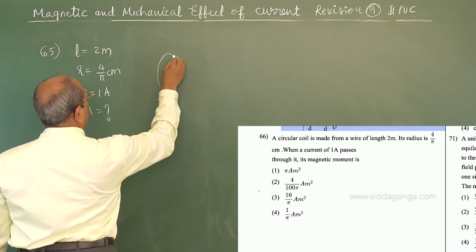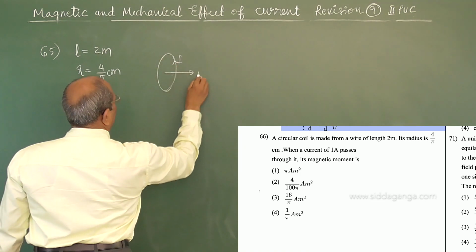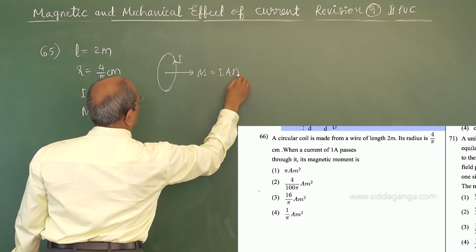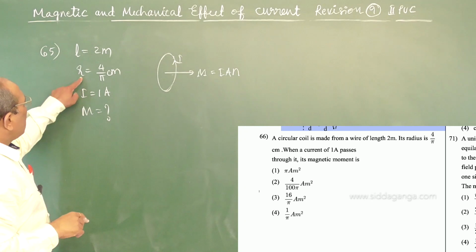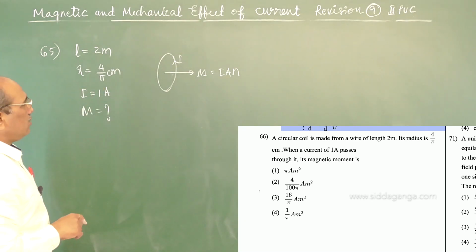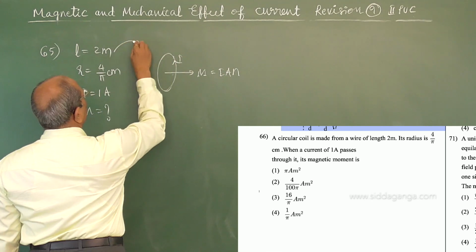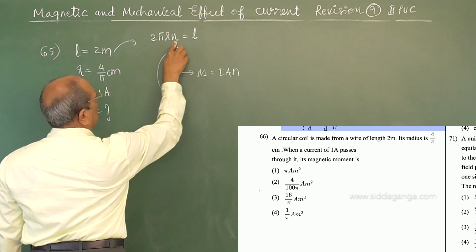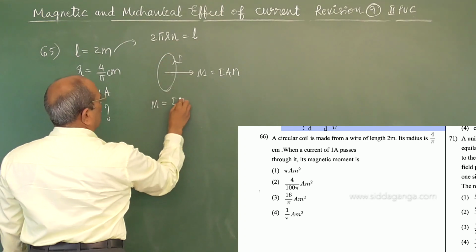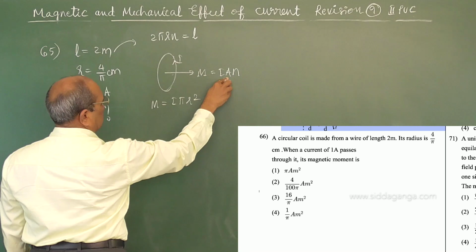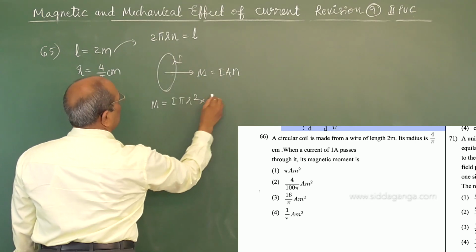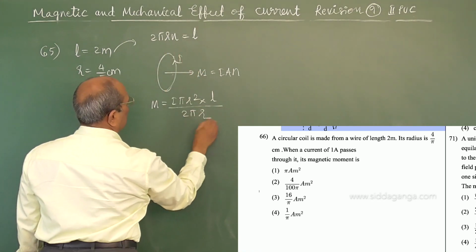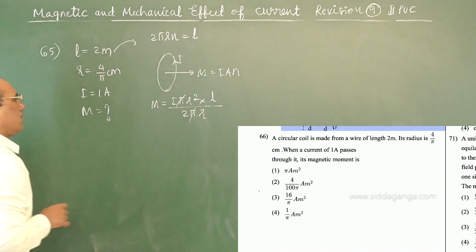If we have a coil carrying a current I, the magnetic moment is given by I A for one loop, and if you have number of turns n, then n I A. R square can be obtained here, but the problem is n. From this you can have 2 pi R n is equal to L, so n is equal to L upon 2 pi R. Pi cancels, R cancels.